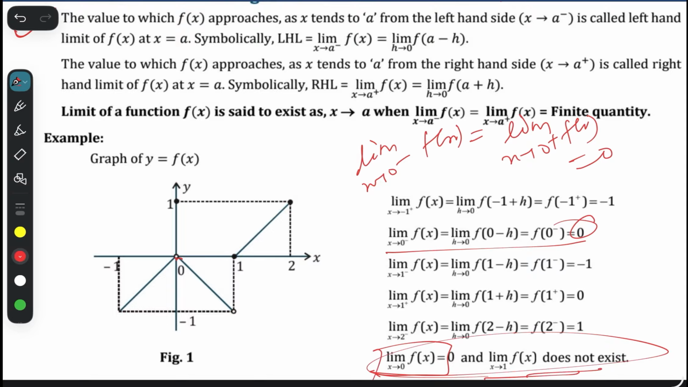What about 1? If limit x tend to 1 exists, it means from the right hand side of 1 and from the left hand side of 1, both are the same value. But the 1 minus limit value is 1, and 1 plus is what? 0. Both are not equal, which means the limit does not exist at 1. Got it?